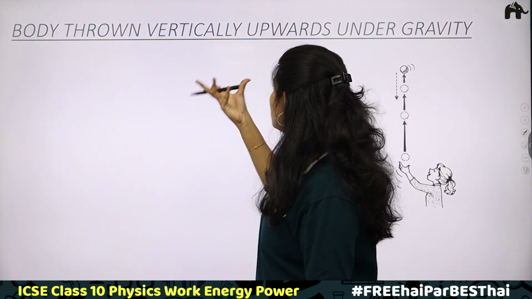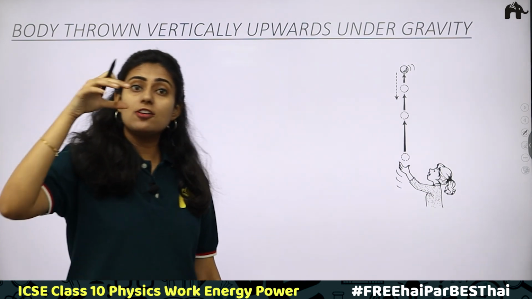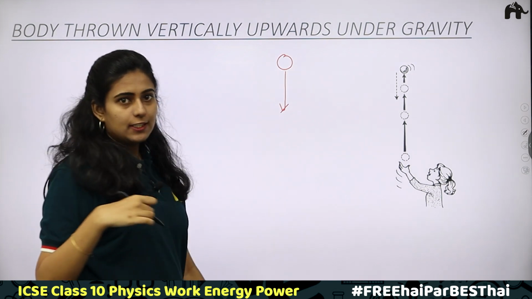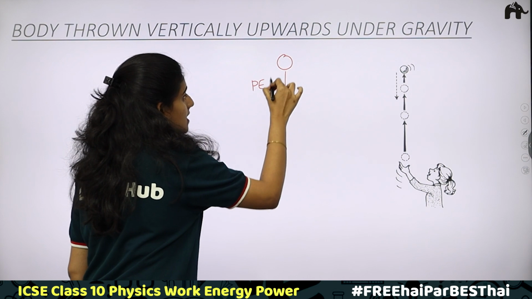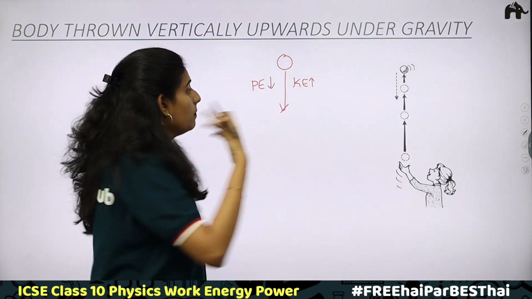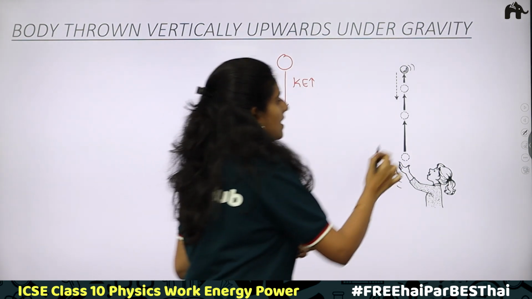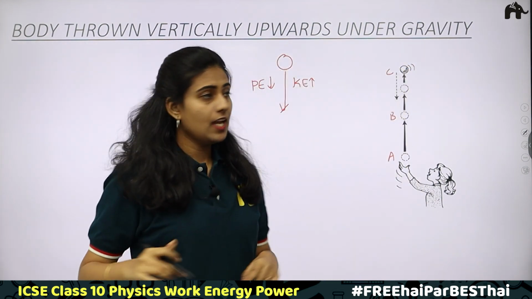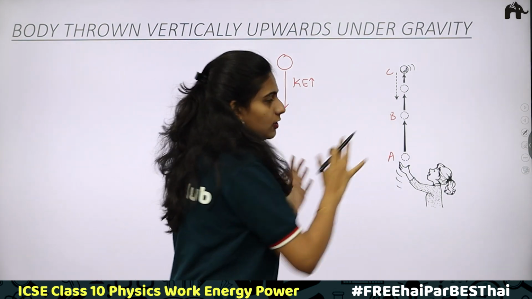Next is a ball thrown vertically upwards under gravity. We have discussed a case when a ball is under free fall. The ball is falling down, and potential energy is decreasing while kinetic energy is increasing. Now the opposite case: a girl is throwing a ball upwards. Here again let's consider 3 positions, position A, position B, position C. At these 3 positions, what is happening to potential and kinetic energy is what we are going to discuss.